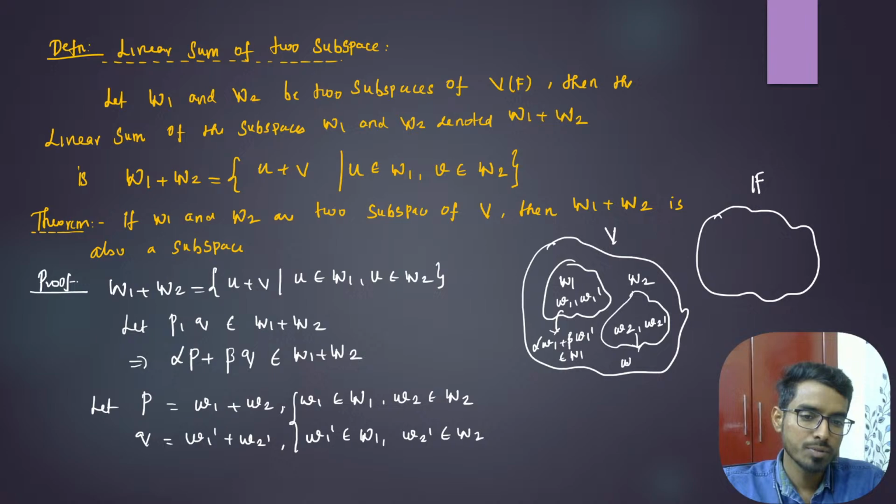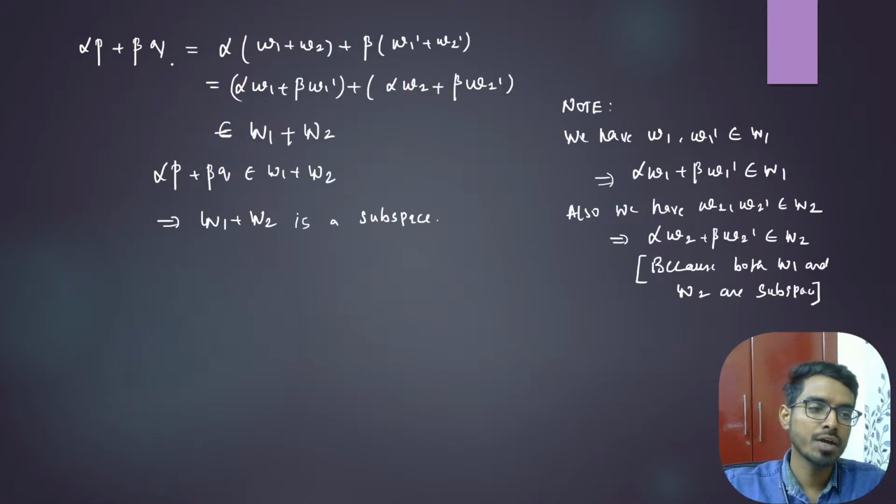And W2 is also a subspace, so alpha w2 plus beta w2 dash is also in W2. So you take two elements in W1 plus W2: p to be w1 plus w2, q to be w1 dash plus w2 dash. And I need to prove that alpha p plus beta q also belongs to W1 plus W2.